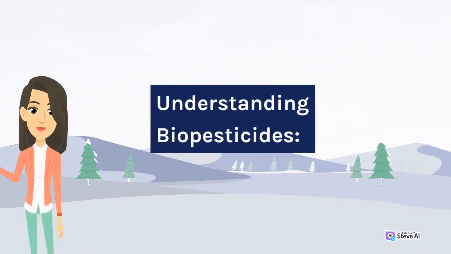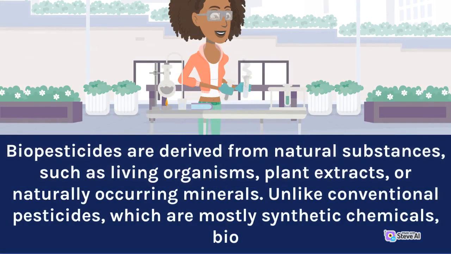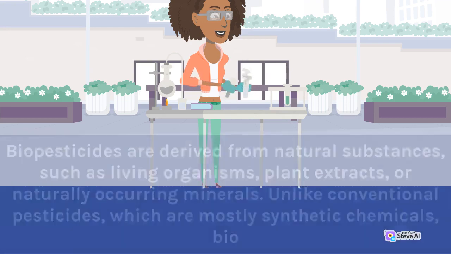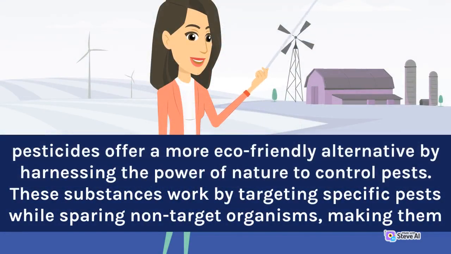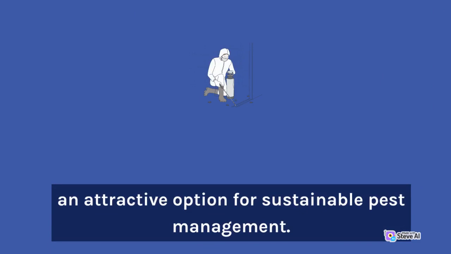Understanding biopesticides. Biopesticides are derived from natural substances, such as living organisms, plant extracts, or naturally occurring minerals. Unlike conventional pesticides, which are mostly synthetic chemicals, biopesticides offer a more eco-friendly alternative by harnessing the power of nature to control pests. These substances work by targeting specific pests while sparing non-target organisms, making them an attractive option for sustainable pest management.